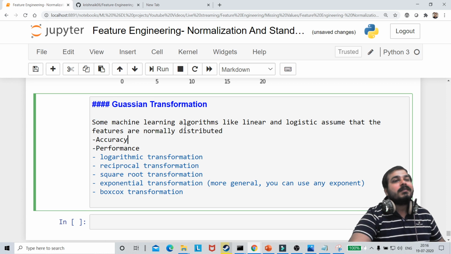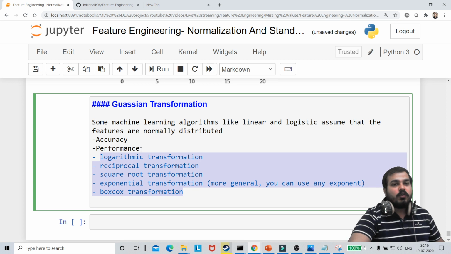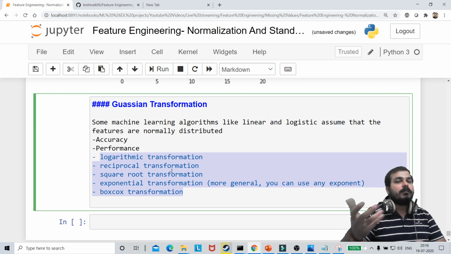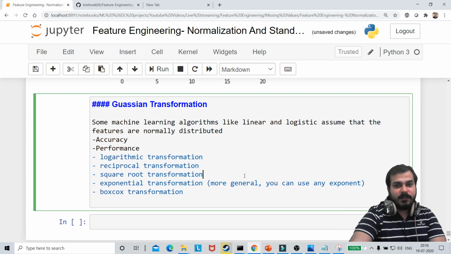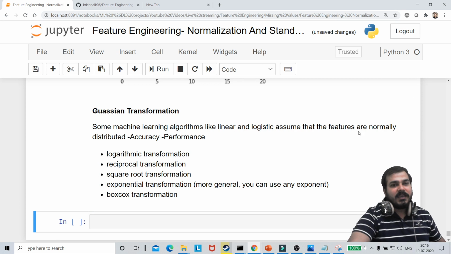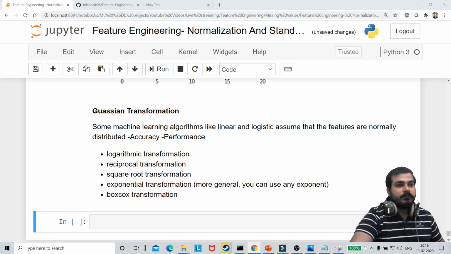What if the data is not normally distributed? Then we can apply these techniques to convert this particular data into a Gaussian or normally distributed form. That is what I'm actually trying to say. So can I get a quick yes so that I start this particular explanation, guys?